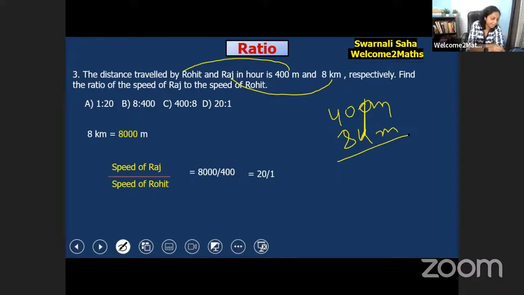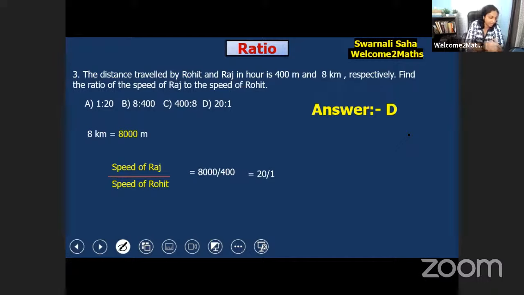That means it's 20:1. Yes, and the answer is D here. Answer D is the right one. Not 30:1. It's 20:1, because 8,000 by 400. Very good.